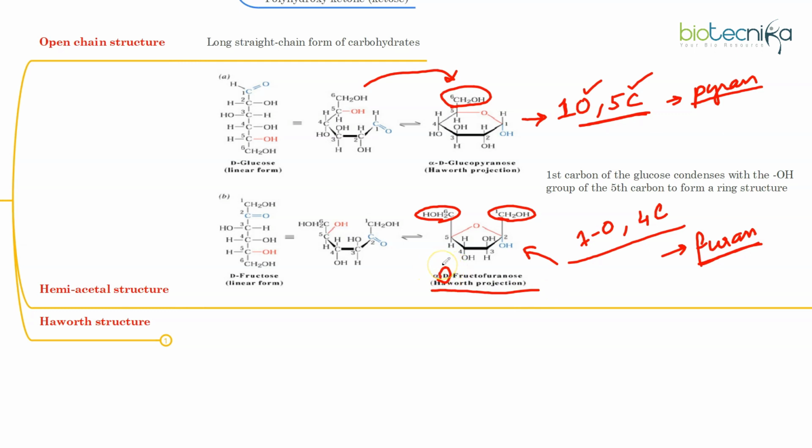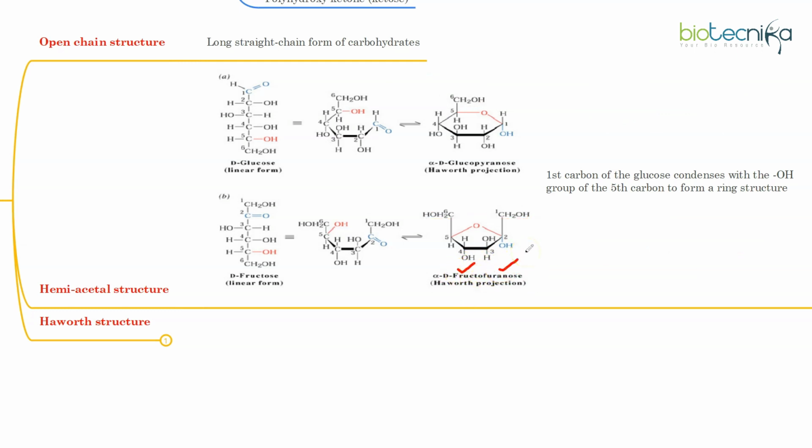It is a D sugar. As we know, carbohydrates are mostly present in the form of D sugar. I was talking about the chiral carbons in sugar, so they can have different stereoisomers which are enantiomers named D and L. The D sugars are more prevalent. That's why the name is D-fructofuranose, because it has come from D-fructose and the type of ring it has formed is a furan ring. So while this is the linear projection, this is the Haworth projection, the Haworth structure. It is basically the presence of the pyranose or the furanose ring-like structures.